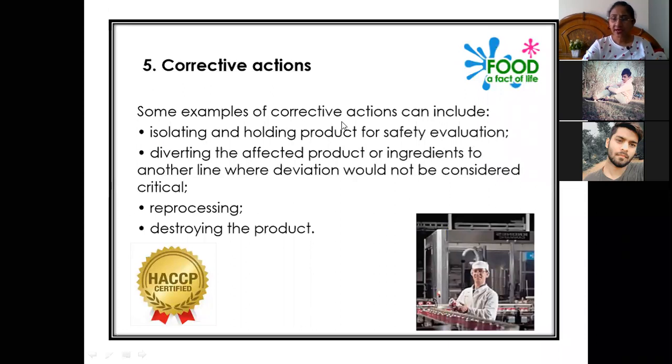Some examples of corrective actions are isolating and holding product for safety evaluation. If we find any type of risk, then we should completely isolate the product and send it for safety evaluation. Then diverting the affected product or ingredients to another line. There are different lines of production in any production company, so we can divert the affected product or the ingredients to another line where the deviation would not be considered critical. Then we can go for reprocessing.